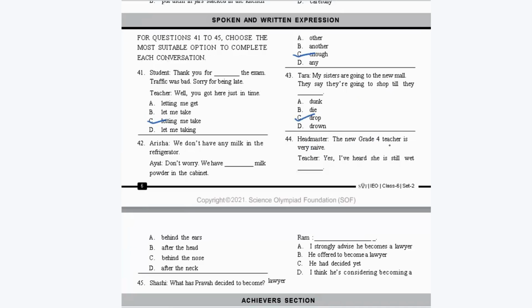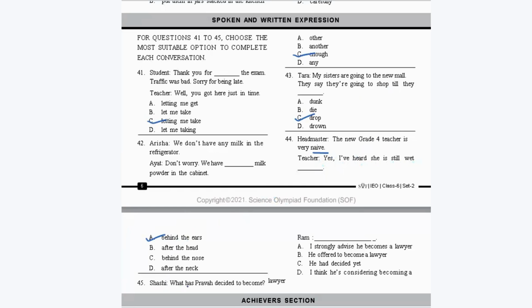Headmaster: The new grade 4 teacher is very nice. Teacher: Yes, I've heard she is still wet. So here we have a very famous idiom, that is wet behind the ears. It means lacking experience. Okay, so the same thing is there about this idiom, wet behind the ears, which means lacking experience. Okay, so option A is your correct answer.